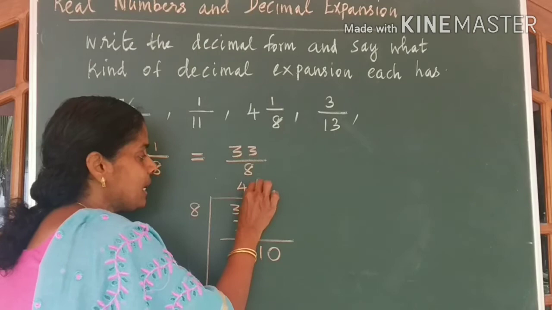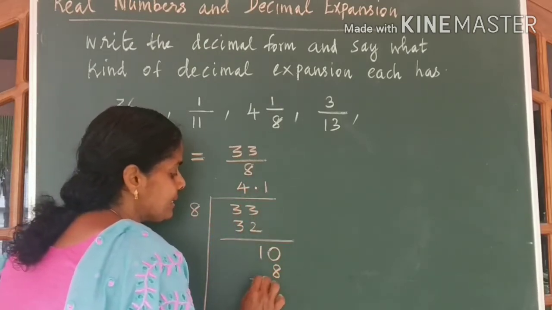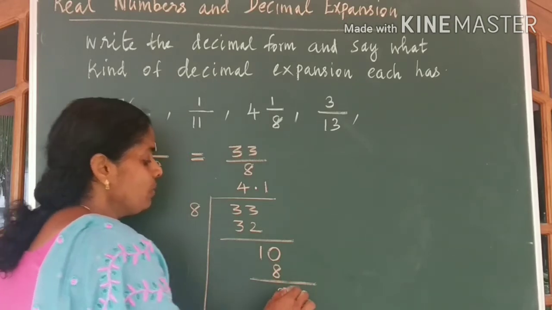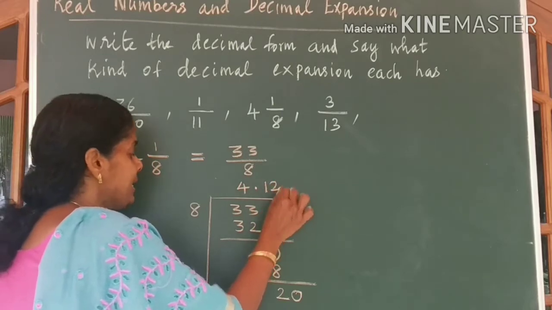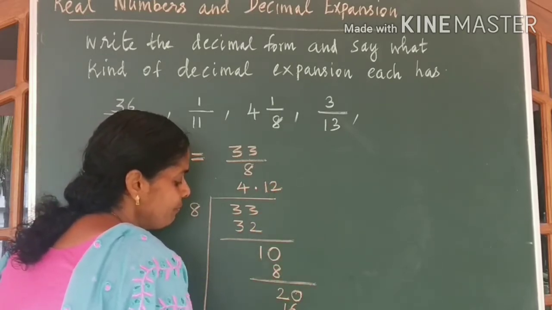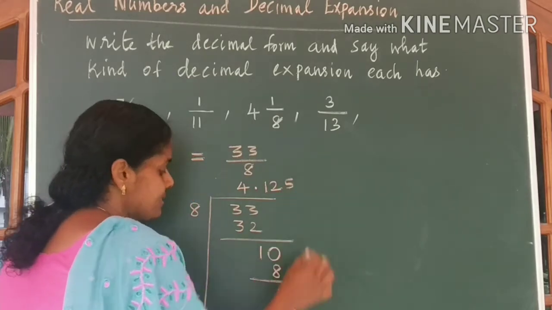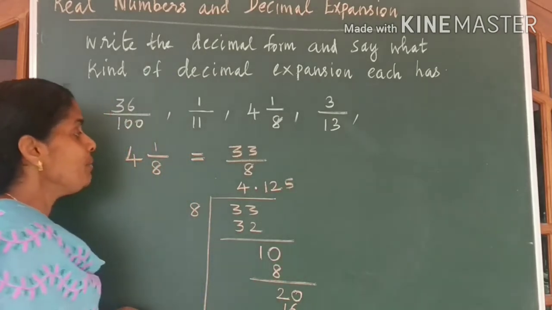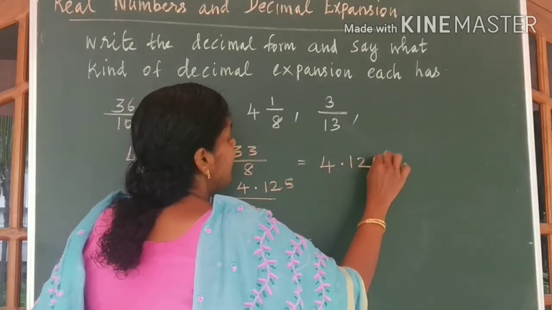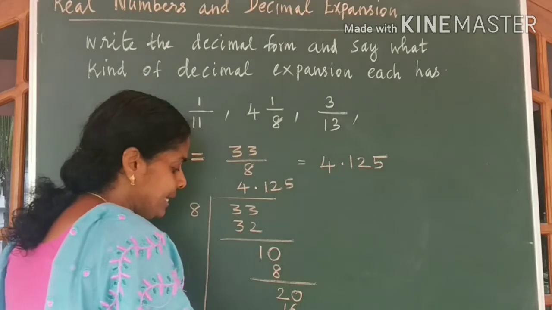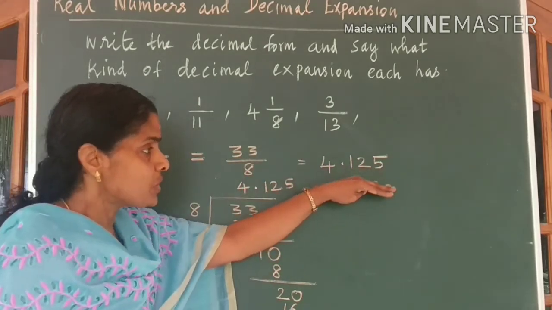In that case keep a decimal point. Now 1 8 is 8. Balance 2. It is not divisible. Add a 0. 2 8s are 16. Balance 4. Add one more 0. 5 8s are 40. So here what is the answer? You are getting 4.125. The remainder is 0. So the decimal expansion stops here.